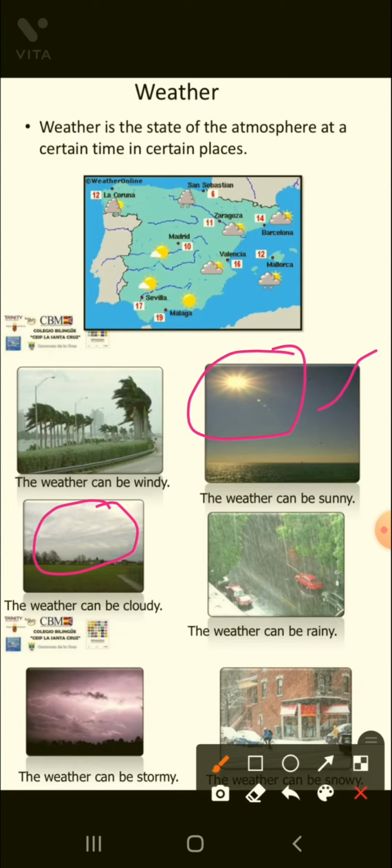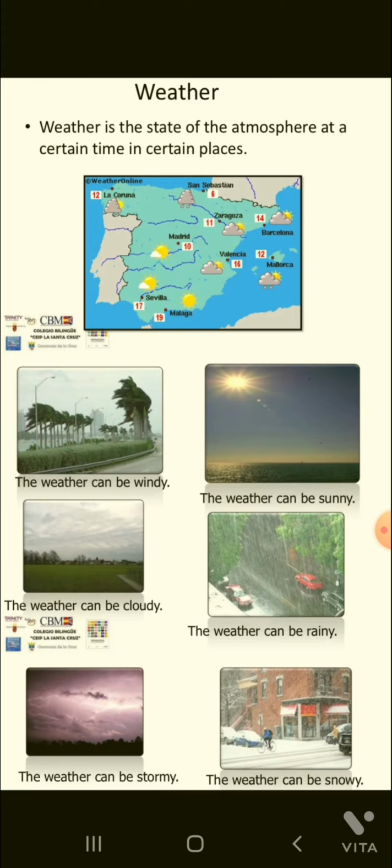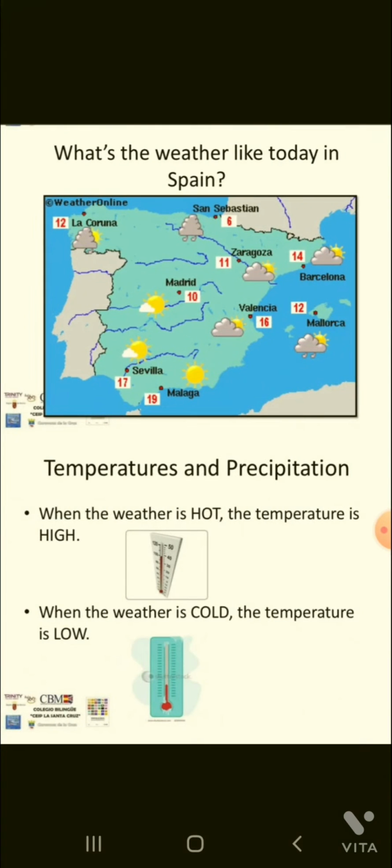When rainfall occurs, the weather can be rainy. Whenever there are storms, means strong winds blow, then the weather can be stormy. And the weather can be snowy, means whenever snowfall takes place, then we can say the weather is snowy. What's the weather like today? In any country we can say the weather is windy, cloudy, or rainy.